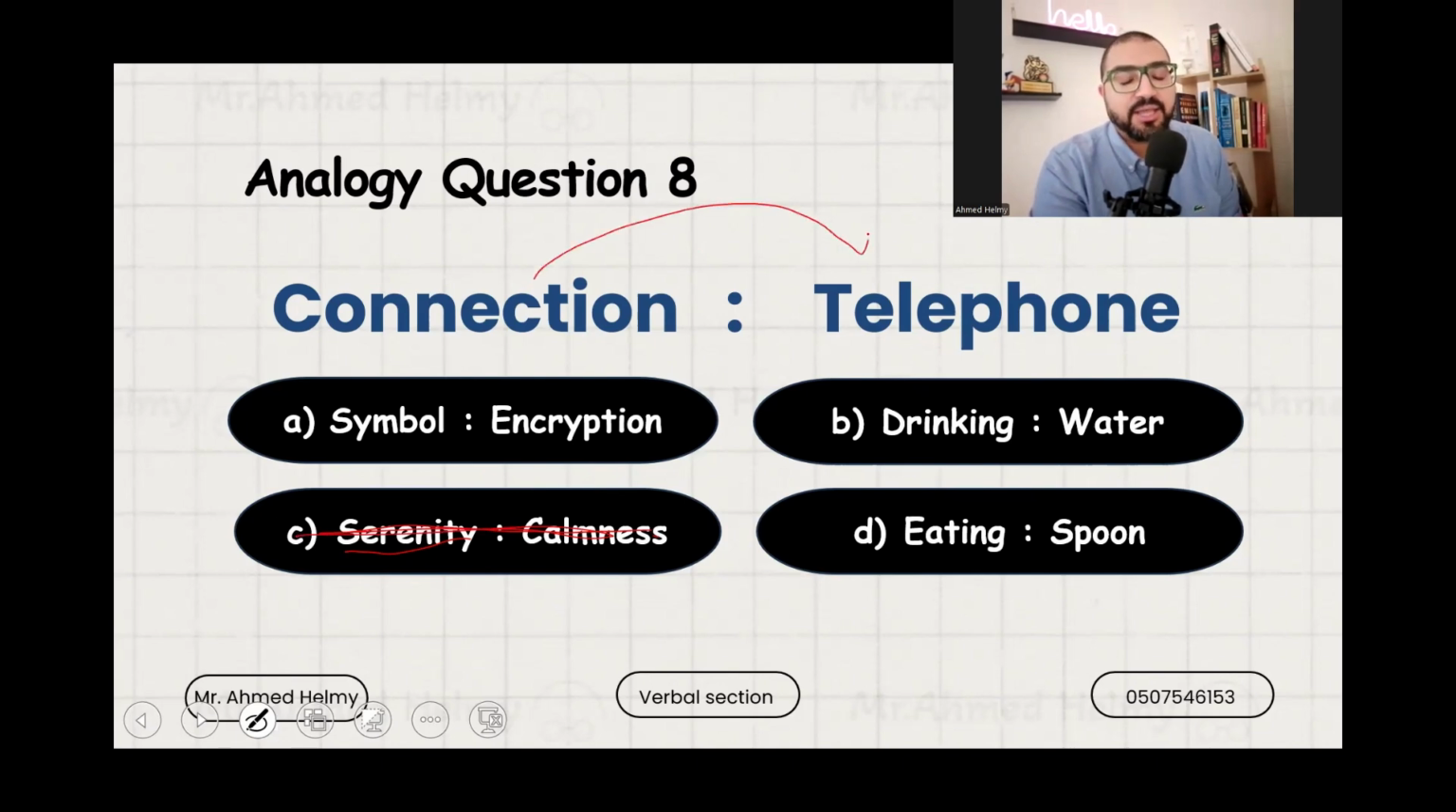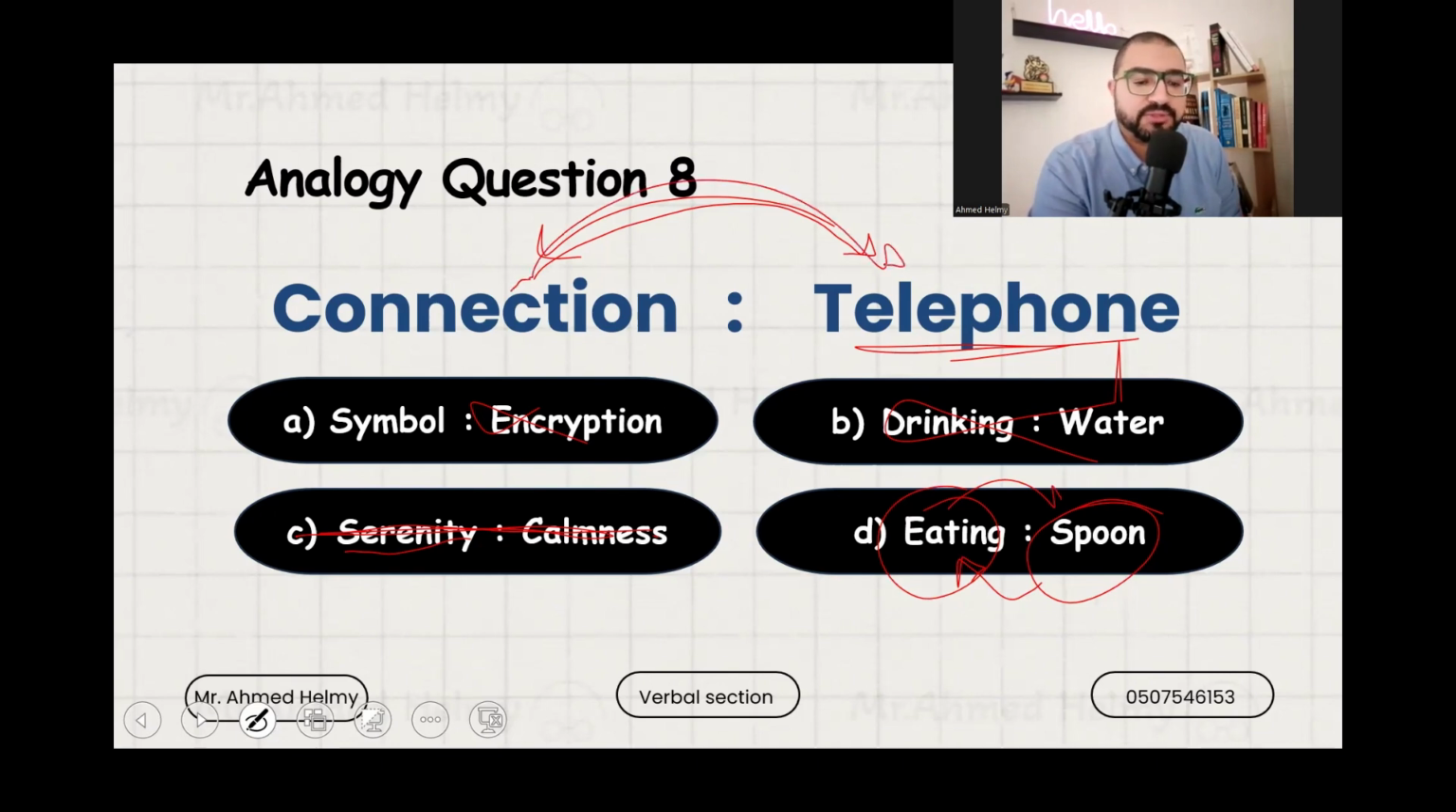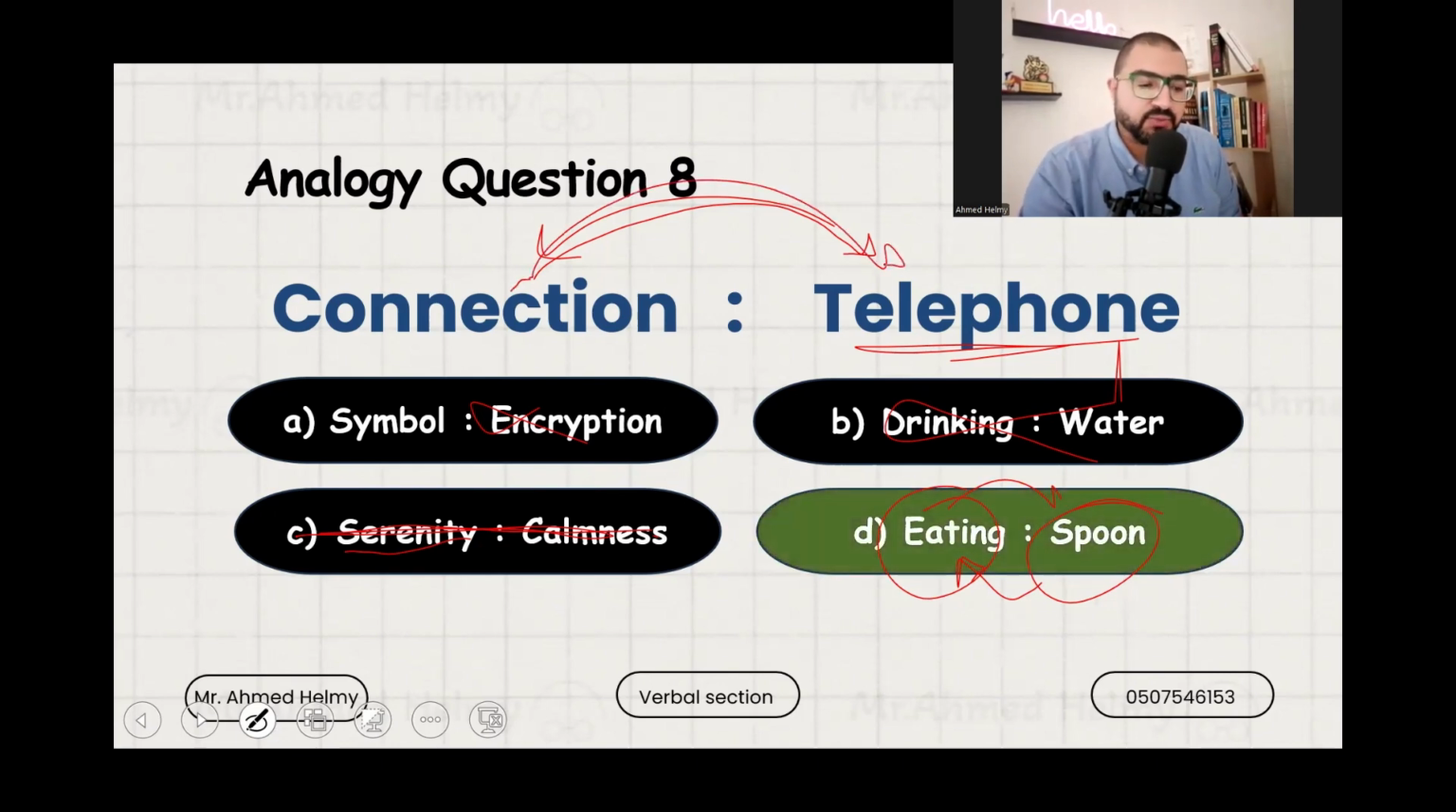And the relation here is that purpose. How do I get connection? Through the telephone. What's the purpose of the telephone? Is to get connected. Okay. Now, symbol and encryption? Nah, don't think so. Drinking water, of course, they are not related. So what's the purpose of the spoon? Is to eat. How do I eat? With a spoon. How do I communicate or contact or connect to others? Through the telephone. How do I eat? I eat with a spoon.